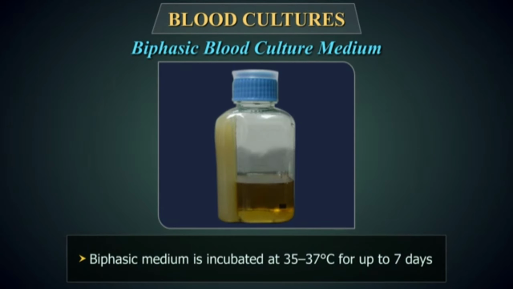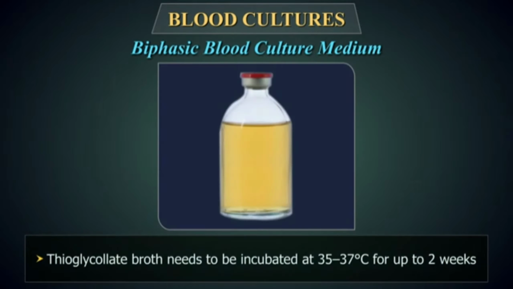Diphasic medium should be incubated at 35 to 37 degrees centigrade for up to 7 days. A longer incubation period should be allowed when endocarditis is suspected. Thioglycolate broth needs to be incubated at 35 to 37 degrees centigrade for up to 2 weeks.